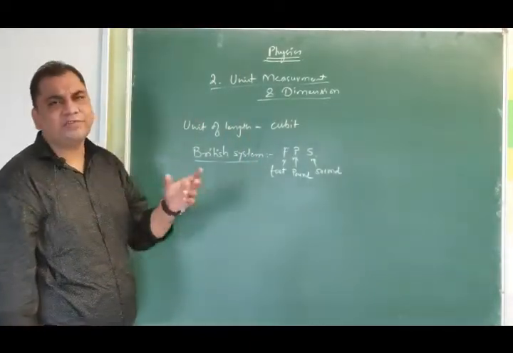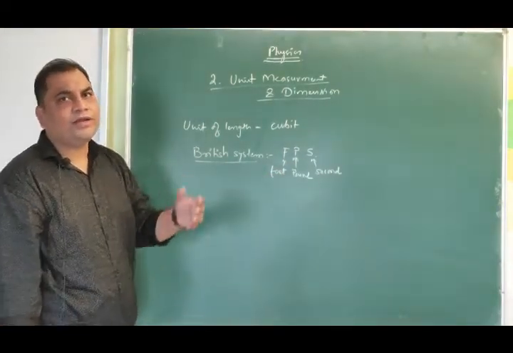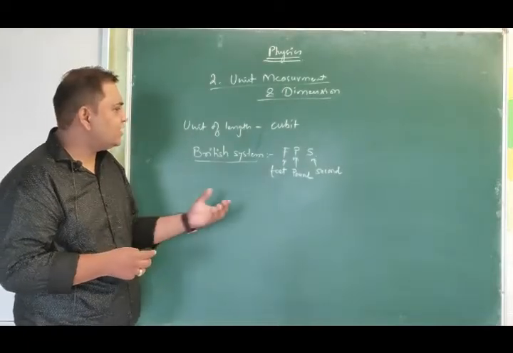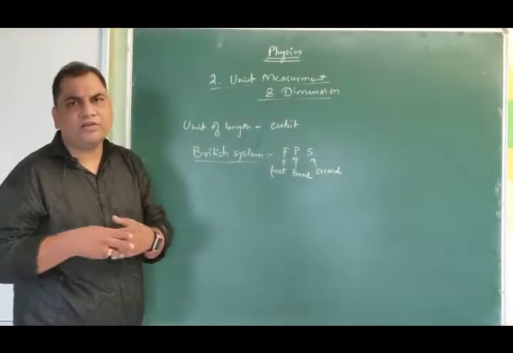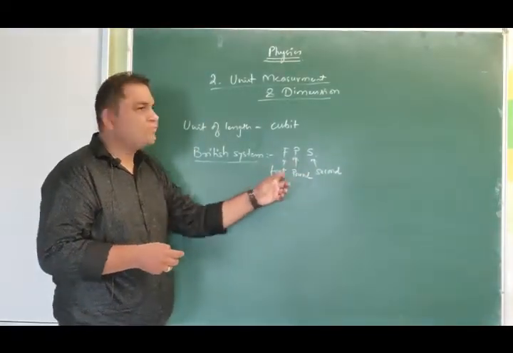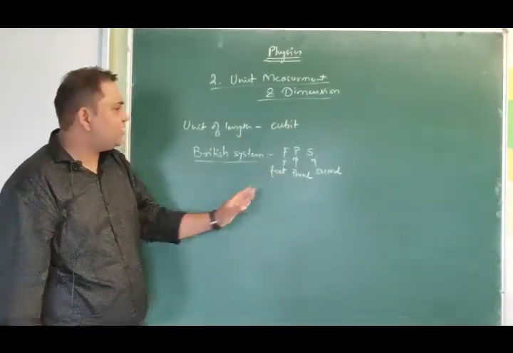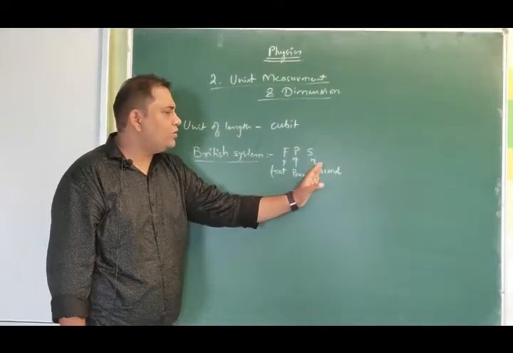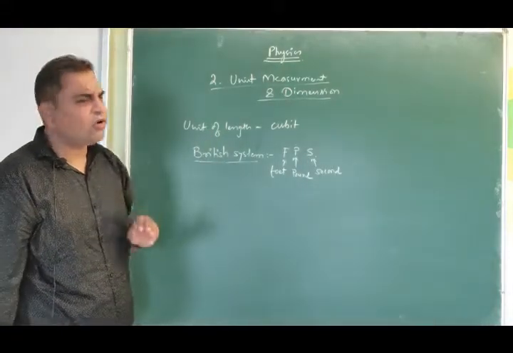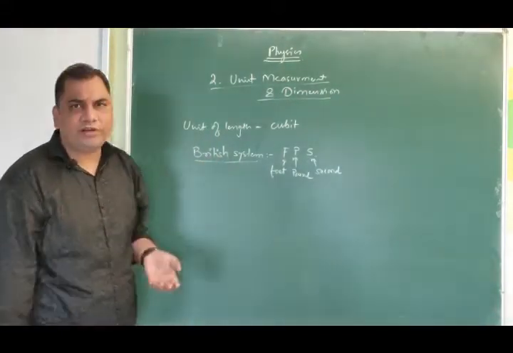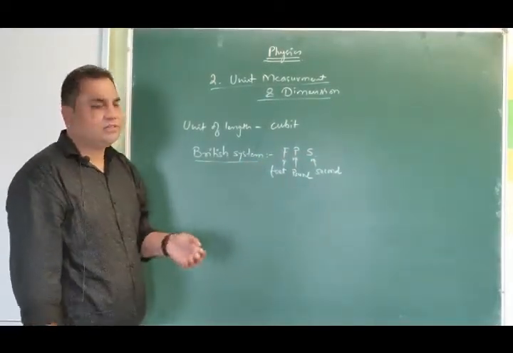As far as earlier physics is concerned, we are talking about the Newtonian era, when there was not much research work done on electricity and not much on computation. At that time only classical mechanics was a major part of physics, and in that we used these 3 basic quantities: foot, pound, second, or rather distance, mass and time. All the rest were derived quantities which can be easily derived from these 3. We'll come to that afterwards.